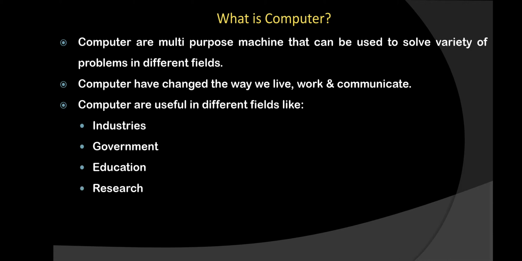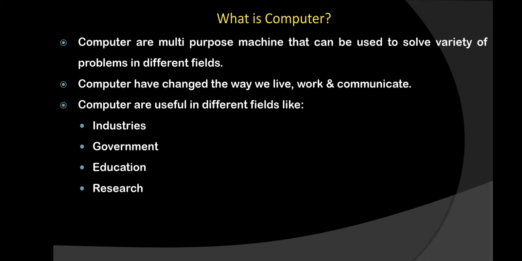Next is research. You can go to research centers. At that place they are using computers for getting different results in a precise manner, in an accurate manner, by which their work also becomes very easy.